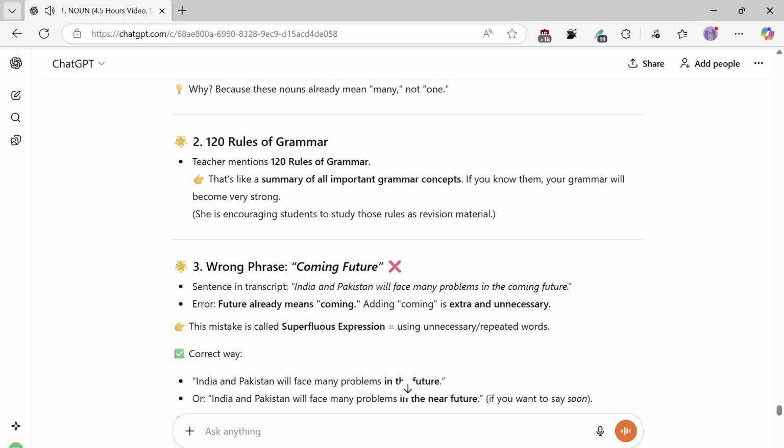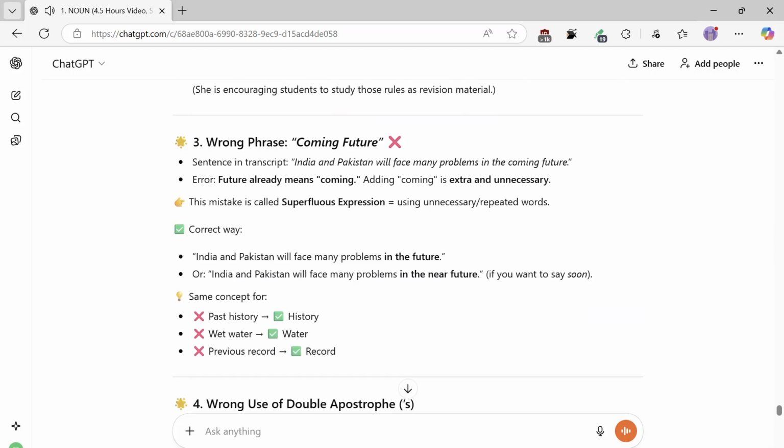3. Wrong phrase: coming future. Sentence in transcript: India and Pakistan will face many problems in the coming future. Error: future already means coming. Adding coming is extra and unnecessary. This mistake is called superfluous expression, using unnecessary, repeated words. Correct way: India and Pakistan will face many problems in the future. Or, in the near future, if you want to say soon. Same concept for past history, just history. Wet water, just water. Previous record, just record.